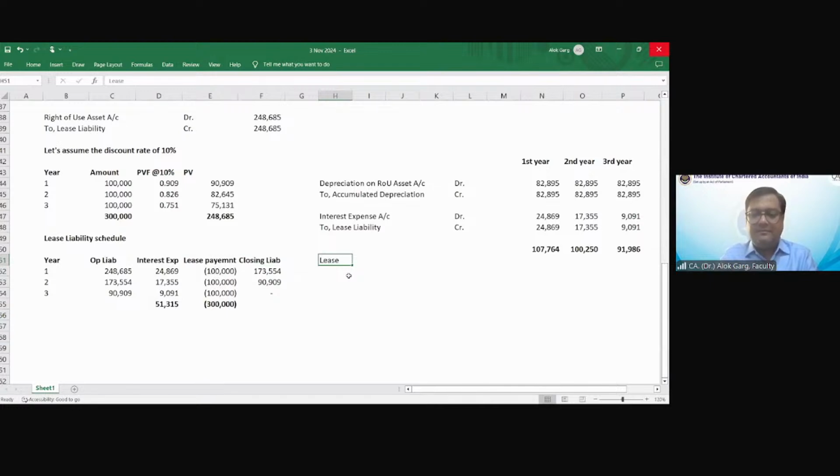Lease liability account debit to bank credit. By what amount? By 1 lakh rupees.